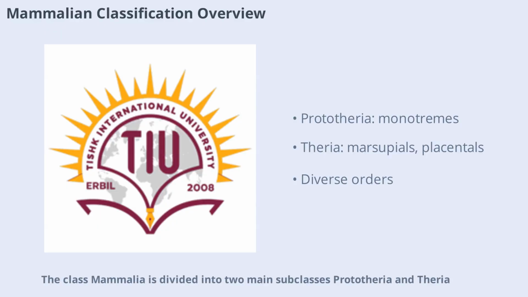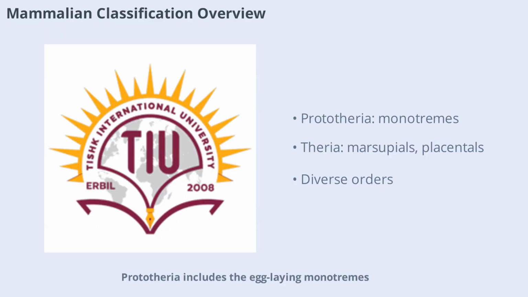Class Mammalia is divided into 2 main subclasses, Prototheria and Theria. Prototheria includes the egg-laying monotremes, while Theria is further divided into Metatheria, marsupials, and Eutheria, placental mammals. Each subclass and infraclass contains unique orders, each with its own set of characteristics and representative species. Understanding this classification helps us appreciate the evolutionary diversity within mammals and the adaptations that have allowed them to occupy nearly every habitat on Earth.